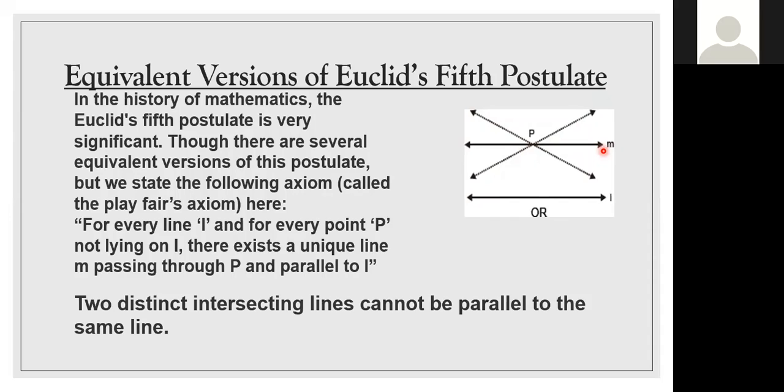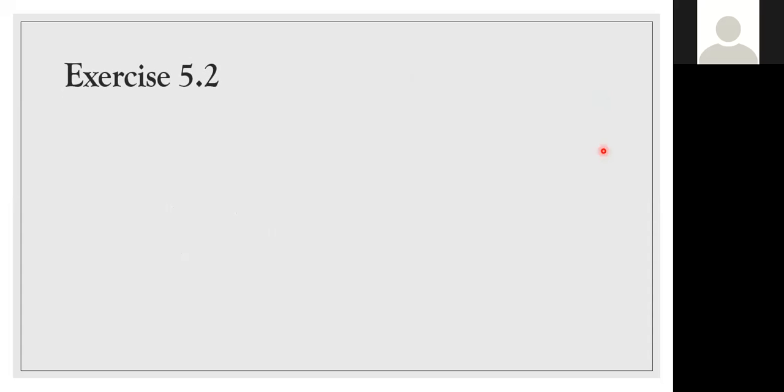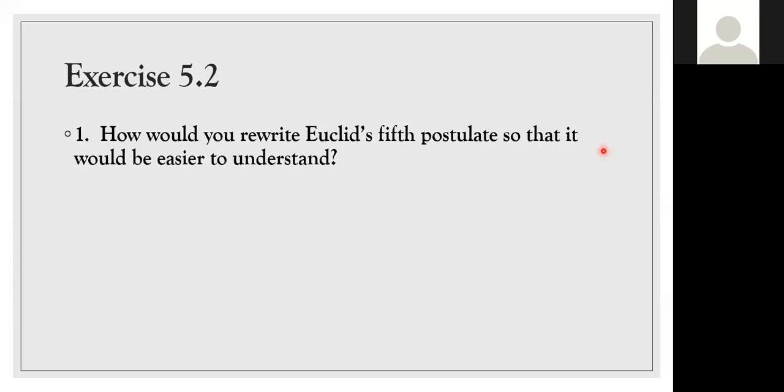Anyone have doubt in this one? So based on this, I'll go for exercise 5.2. In the textbook, page number 87, they've given some examples to understand this. There are two questions. How would you rewrite Euclid's fifth postulate so that it would be easier to understand? You find this postulate quite difficult to understand compared to the remaining four, so they're asking us to explain it in an easier way.